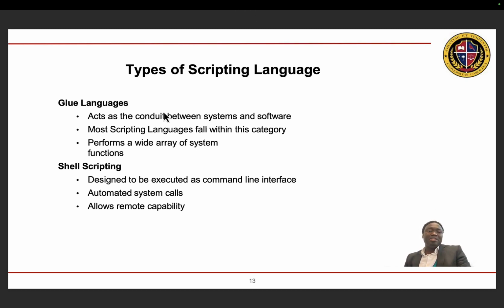The next type of scripting language we look at is the shell scripting languages. They are designed to be executed as a command line interface. So you have an interface where you enter commands to execute tasks or to automate tasks. The shell scripting languages have the capability to allow remote system calls.